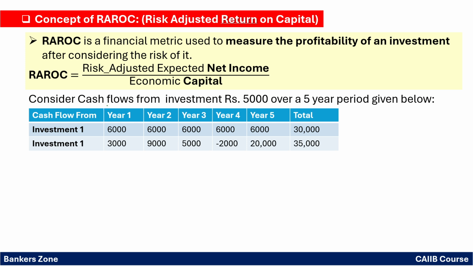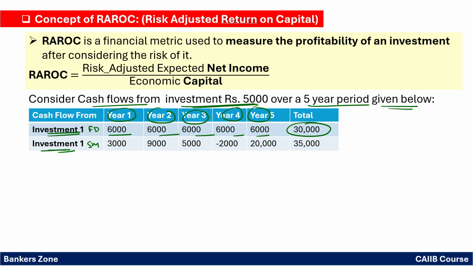See, consider the cash flow from the investment, say 5,000 over the period of 5 years, for the given below. There is one investment, for example say the bank FD, and a second investment is say in the share market. First year, second year, third year, fourth year, fifth year, continuously you are getting 6,000 rupees interest per year in the bank FD. So the total will be 30,000 at the end, as you are getting the interest.